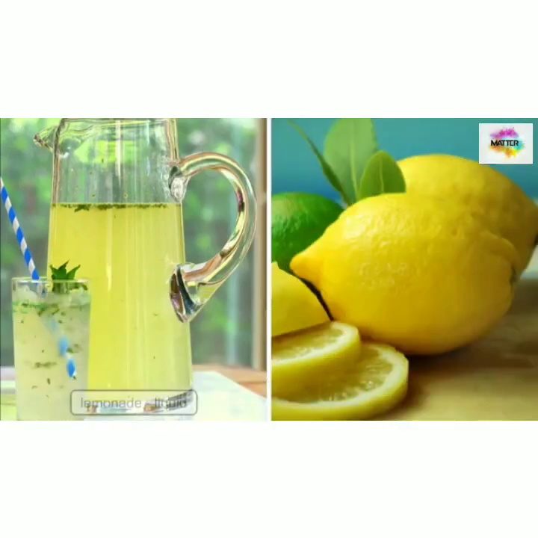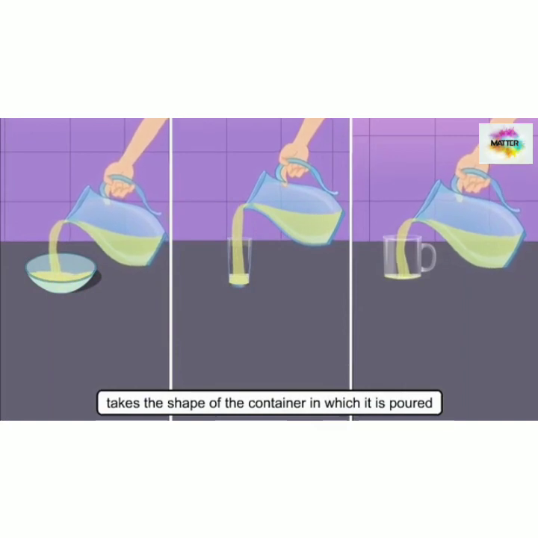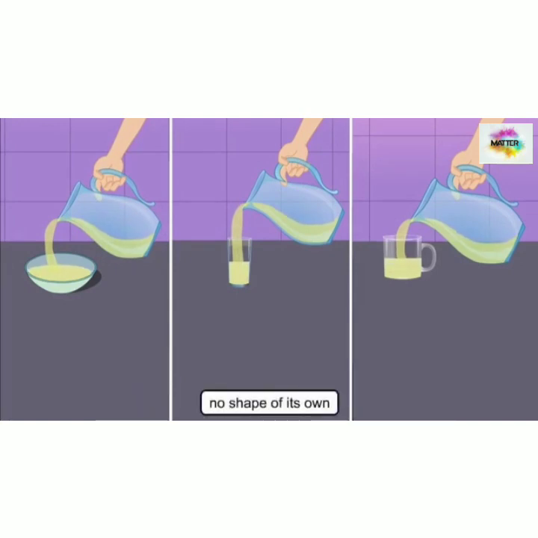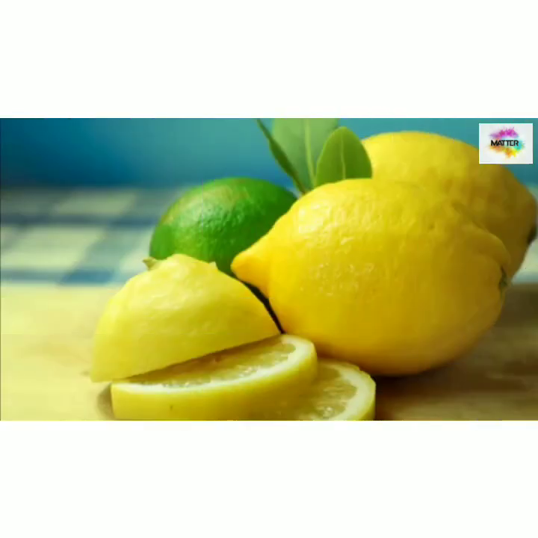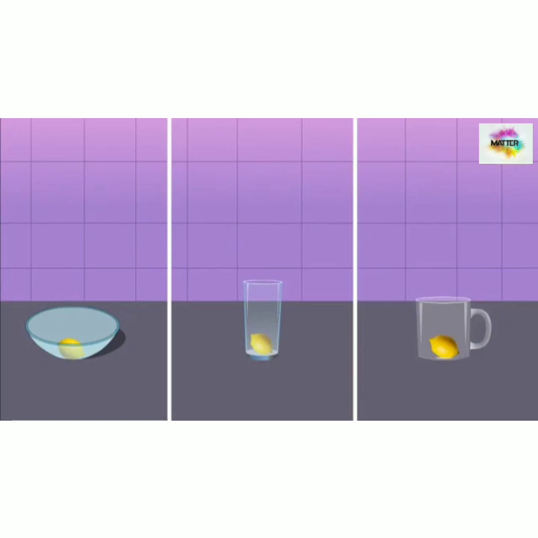Consider lemonade and lemon as examples. When you pour lemonade in different types of containers, it takes the shape of the container in which it is poured. It has no shape of its own. And you know that lemonade is made from lemon, which is a solid. When you put a lemon in any container, you cannot pour it.